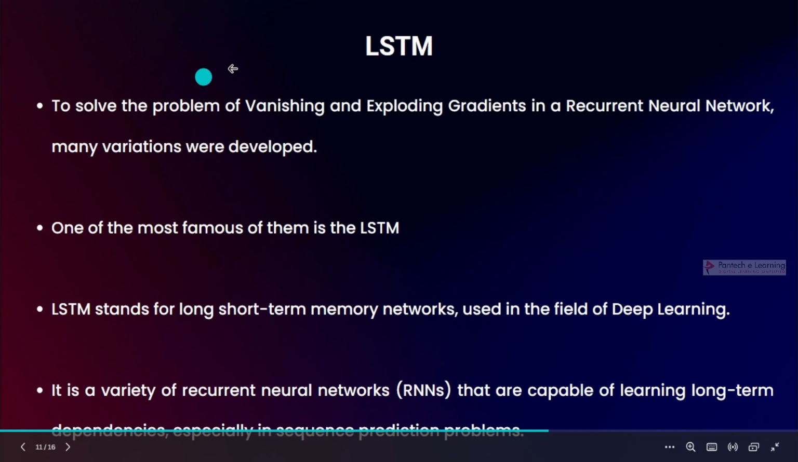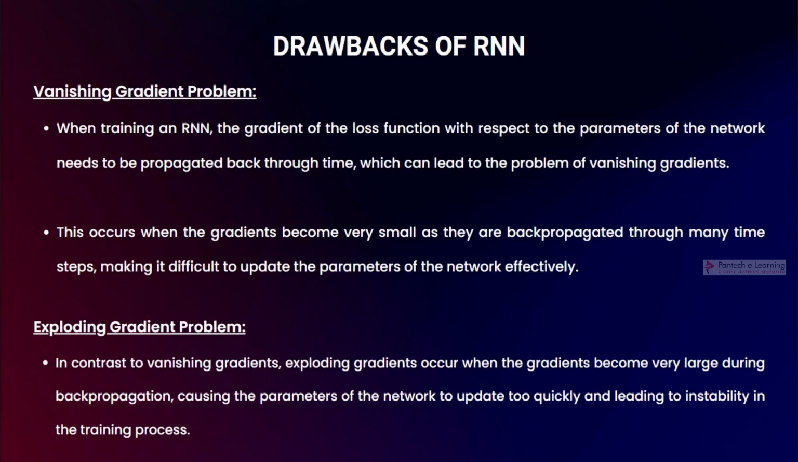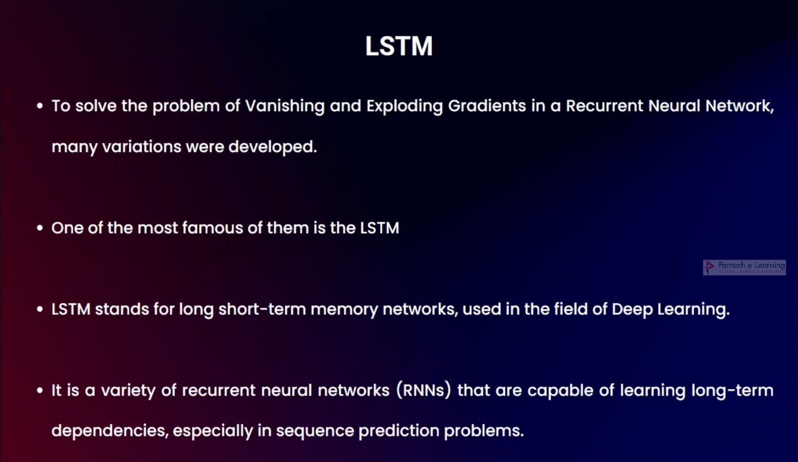To avoid this, we have a modification of RNN, a type of RNN called LSTM, which is long short term memory. Here we have memory, where information is passed, but it is long and short term, which means it will forget some things. To avoid exploding gradient, where things keep on adding so that it becomes unstable, we have LSTM. To solve the problem of vanishing and exploding gradients in RNN, many variations were developed, and one of the most famous of them is the LSTM, long short term memory.